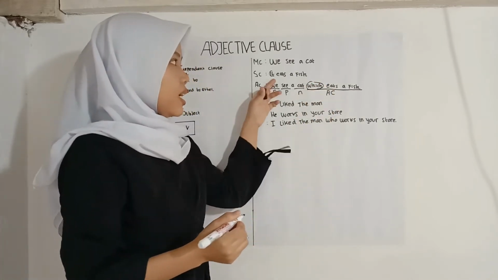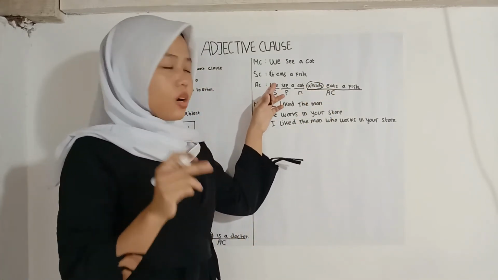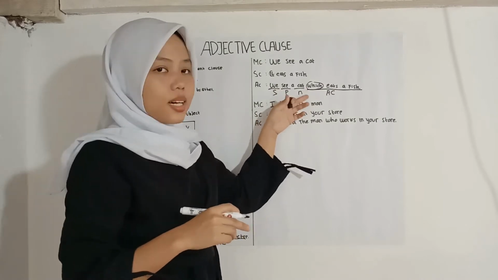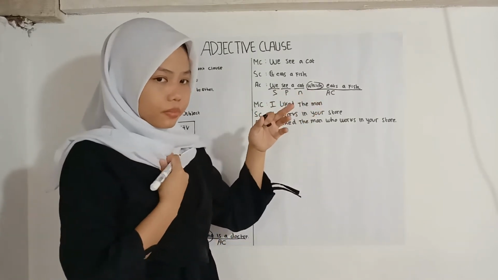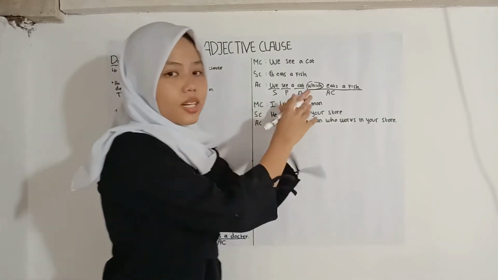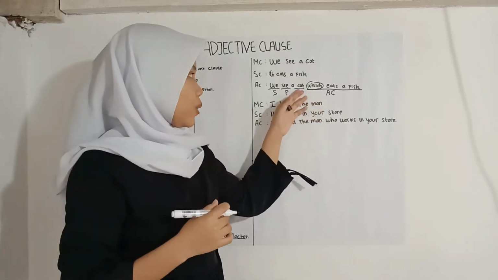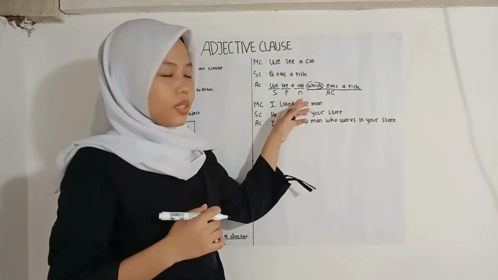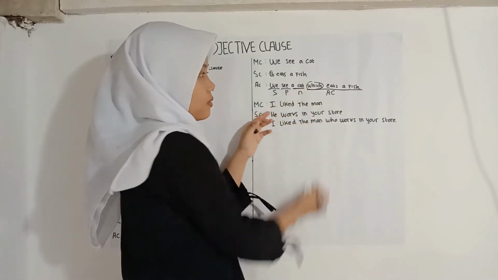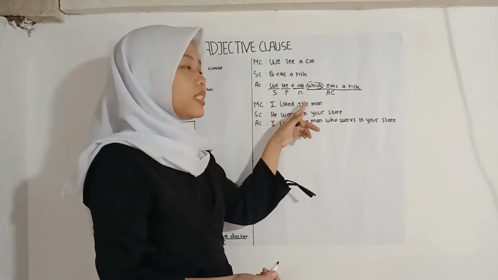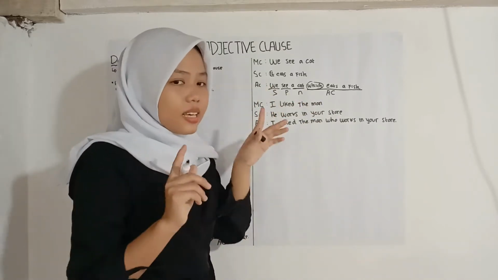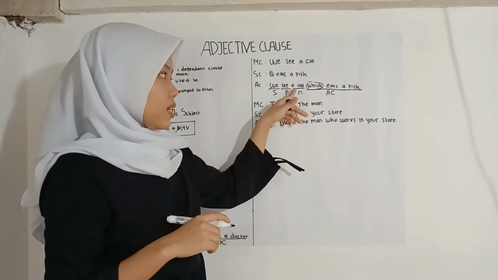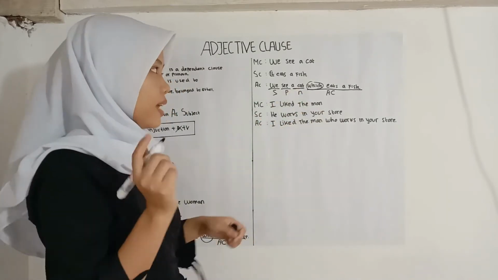So it doesn't need to be written anymore for this sentence because it has been replaced by which. Which in here describes the noun cat. So it doesn't need to be written in here like that.